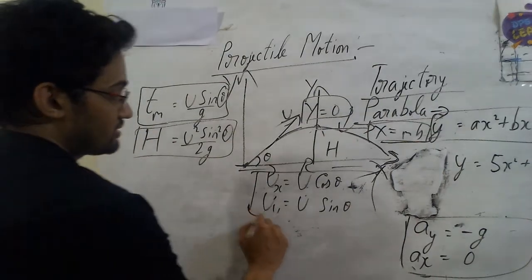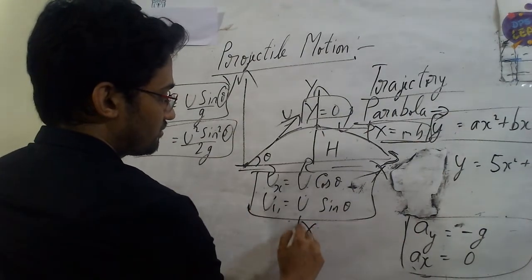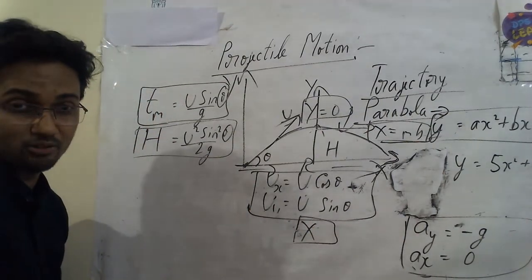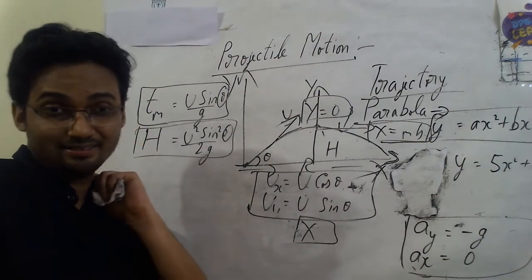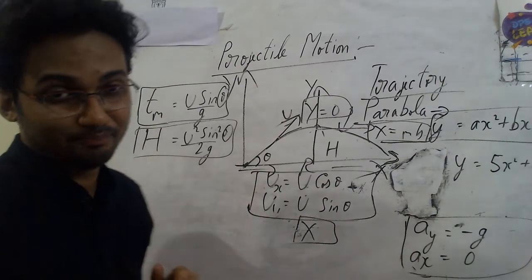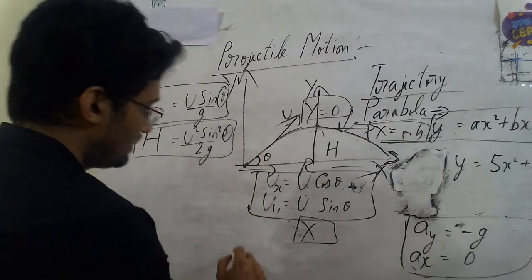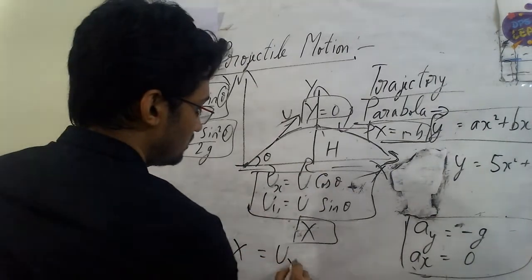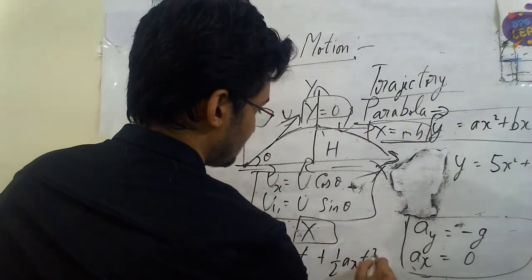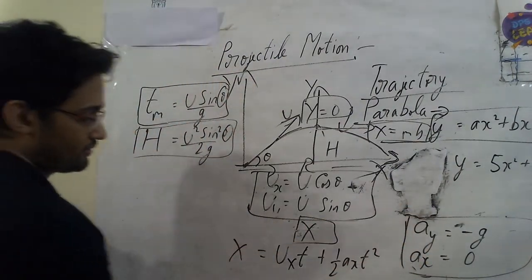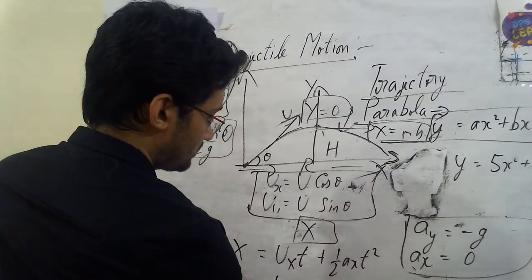Hence, I will use the x component which is existing and resolve it, and basically it's with velocity, time, and even the acceleration. So we'll use the second equation. Hence I can use x equals u_x into t plus half a_x t square. a_x is 0, if you have already seen. This is u cos theta.